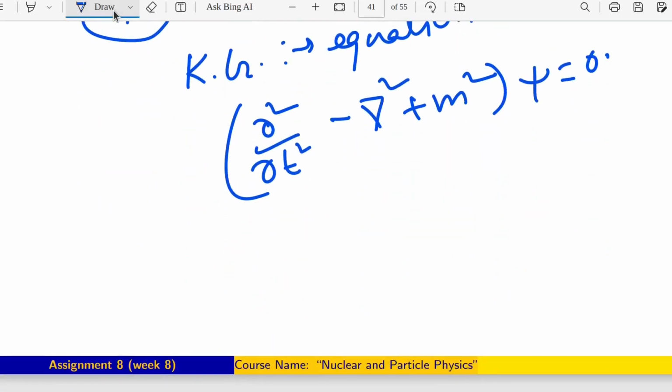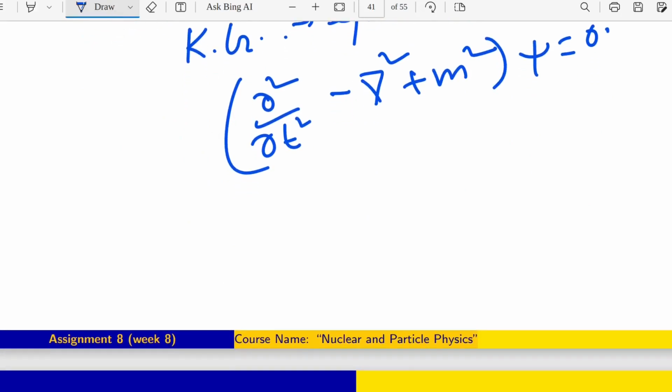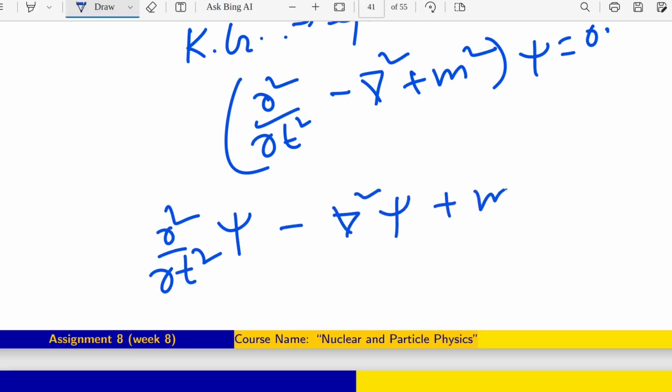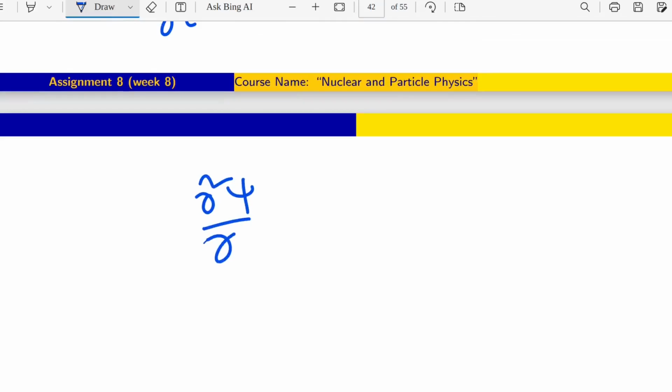Now we have to compare this expression with whatever is given in the question. Let us write here: ∂²psi/∂t² minus ∇²psi plus m square psi is 0. So ∂²psi/∂t² minus ∇²psi equals minus m square psi.